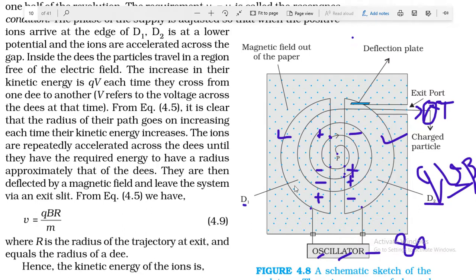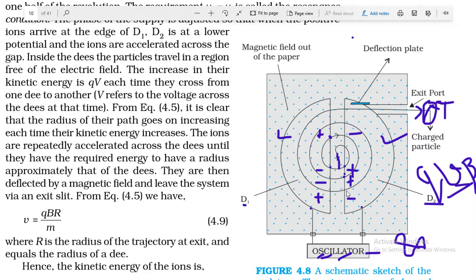The polarity of these D's changes, and this change is managed by using this oscillator, because with the increase in velocity the charged particle also increases the radius of the circular path, so it will reach these points after regular intervals of time.